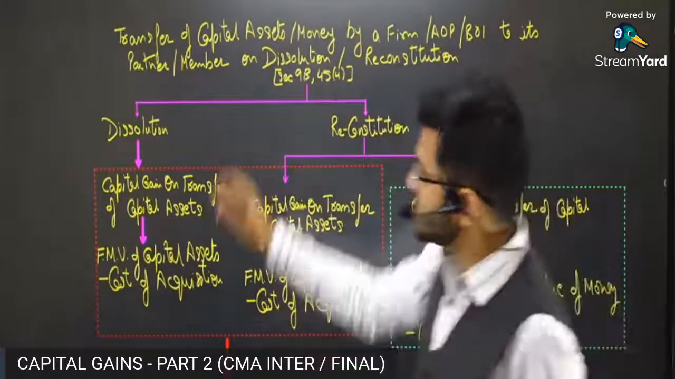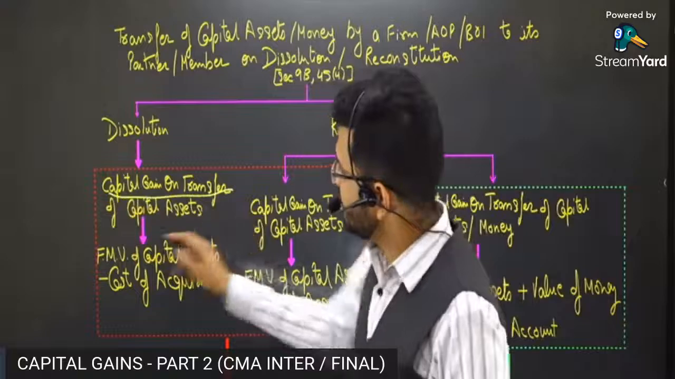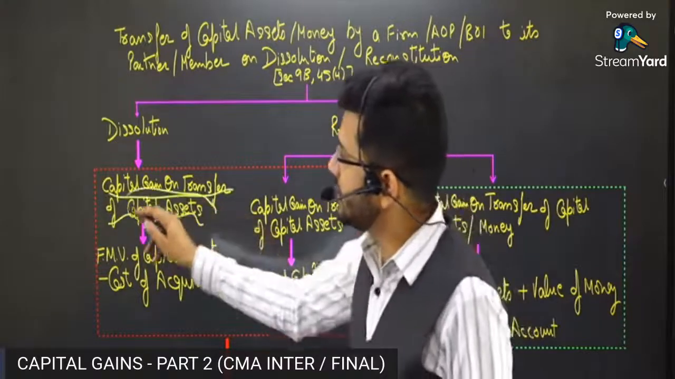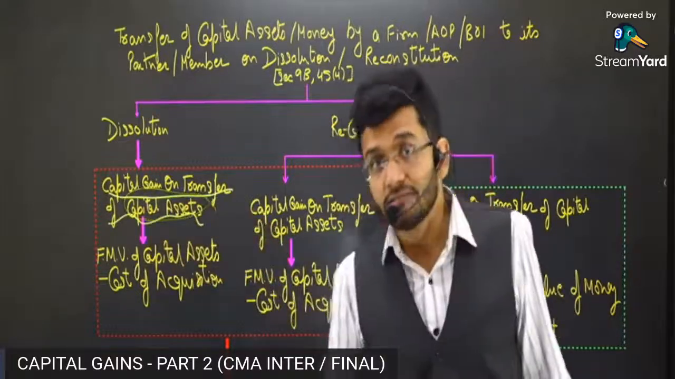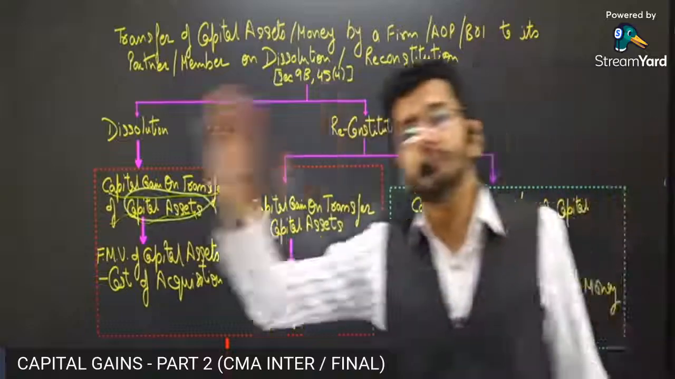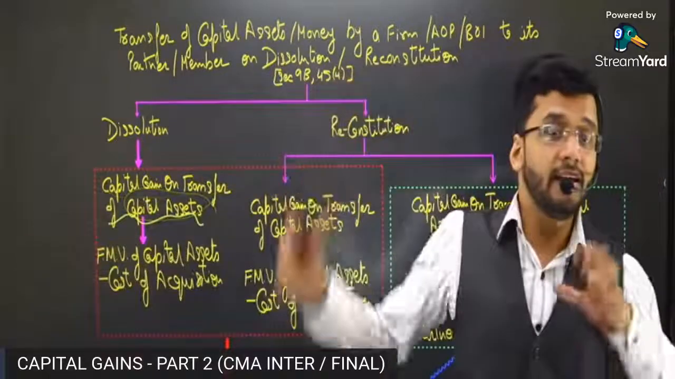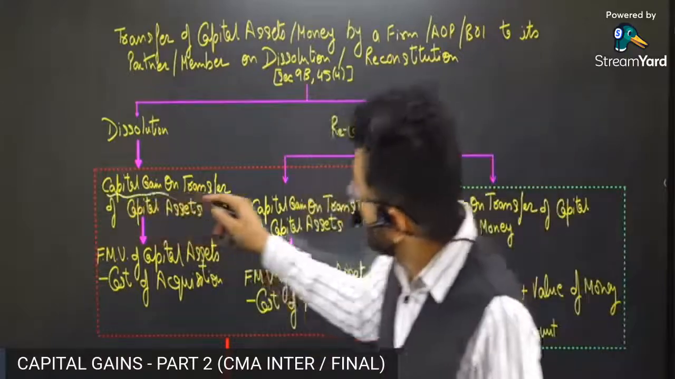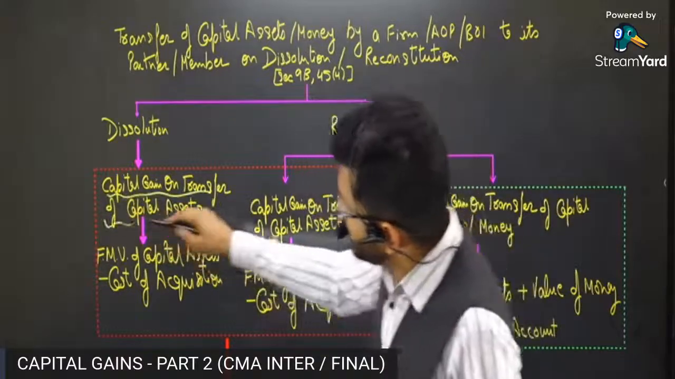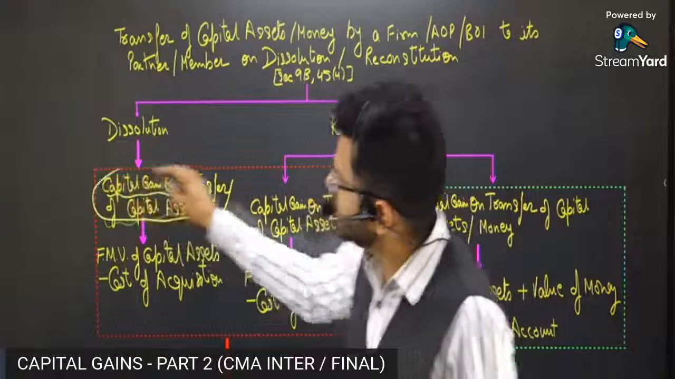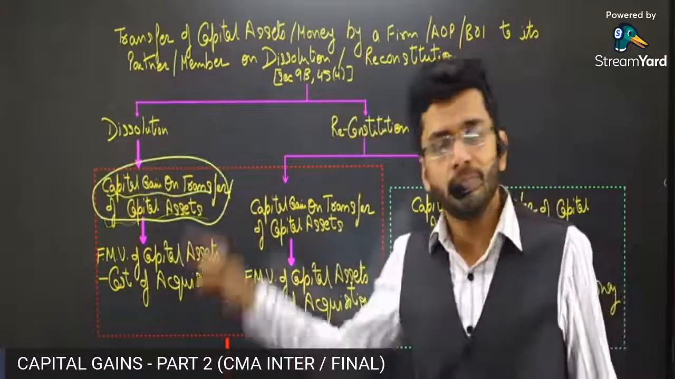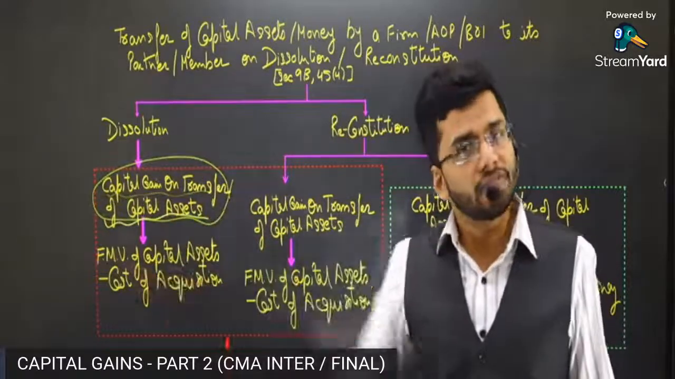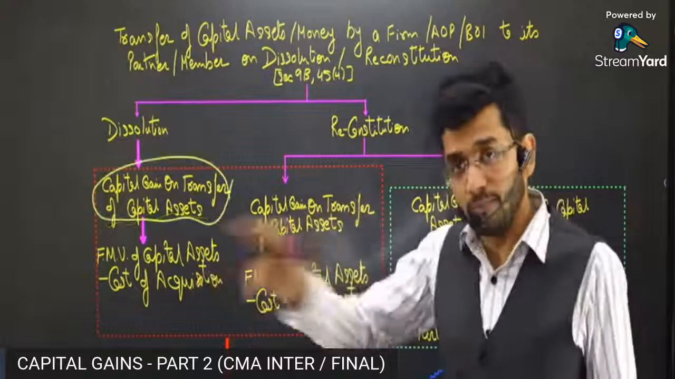So in case of dissolution, capital gain on transfer of capital assets. Now, in this particular case, guys, capital assets are being transferred from the partnership firm to the partners. So in a way, it is a transfer of capital assets. So capital gain will be recorded on the transfer of the capital assets from the partnership firm to the partner.